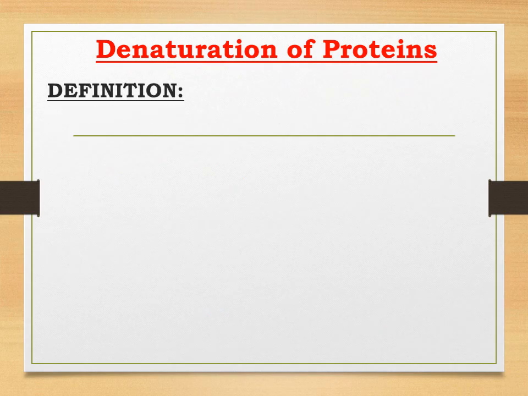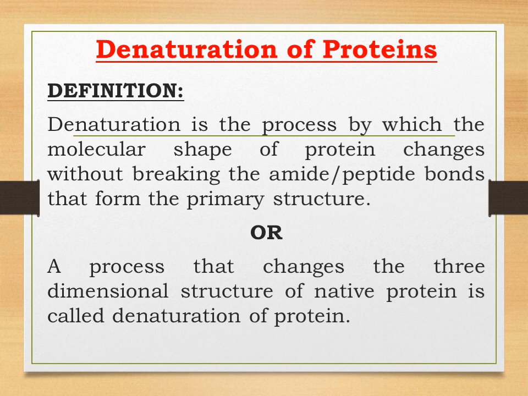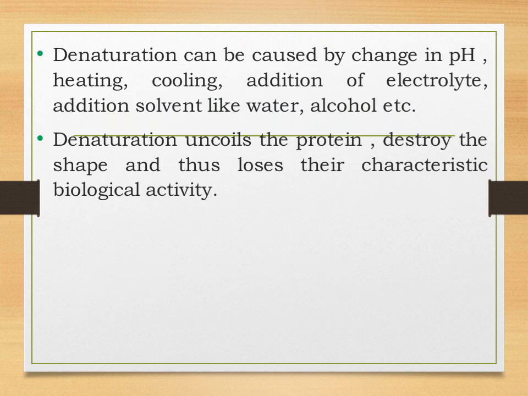Denaturation of proteins. Let us see the definition first. Denaturation is the process by which the molecular shape of a protein changes without breaking the amide peptide bonds that form the primary structure. Or the second definition: a process that changes the three-dimensional structure of native protein is called denaturation of protein.